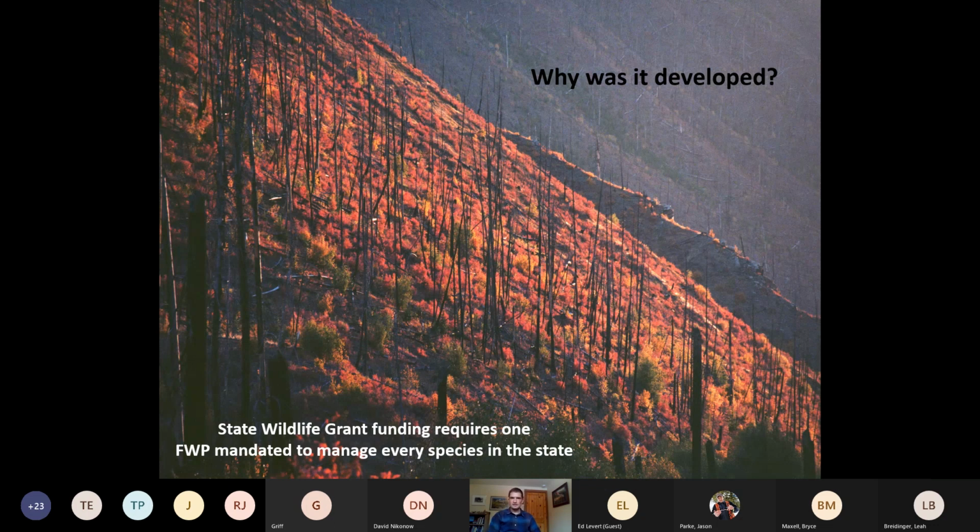So it's basically a way to document how we would want to spend that money to address wildlife habitat and non-game wildlife. And also, sort of a global reason, FWP is mandated to manage every species in the state, not just species that are hunted, fished, or trapped. So we have grizzly bear management plans, we have an elk management plan, a mountain lion management plan, fisheries management plans. This is kind of like the non-game management plan in a way for the state.